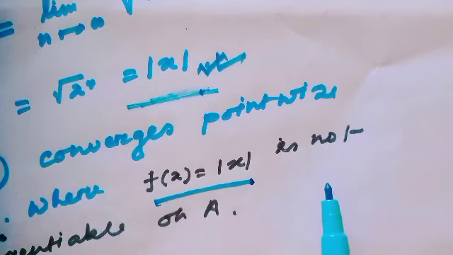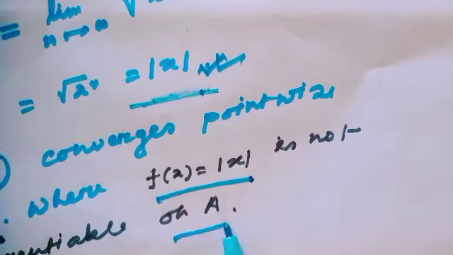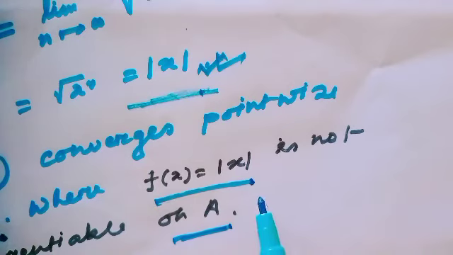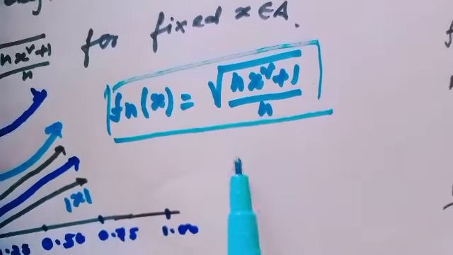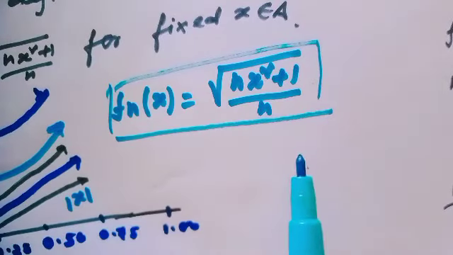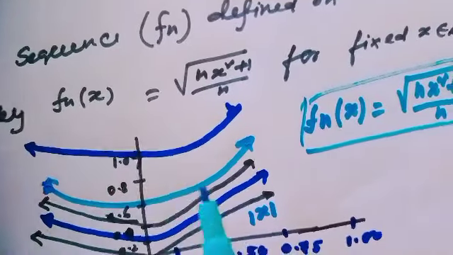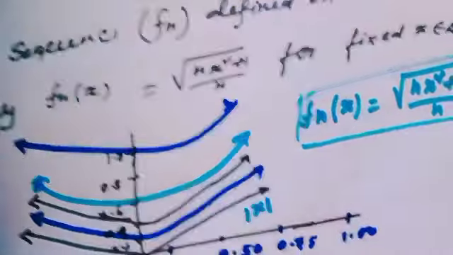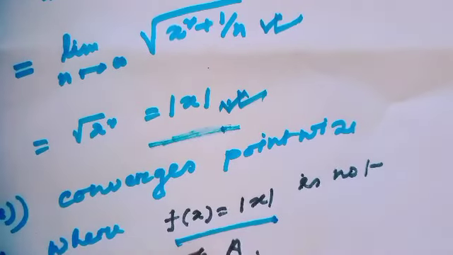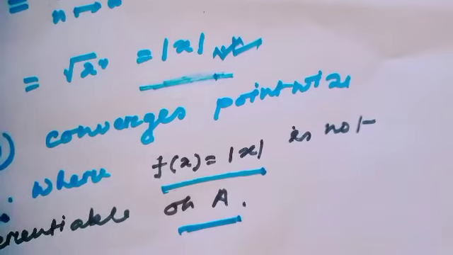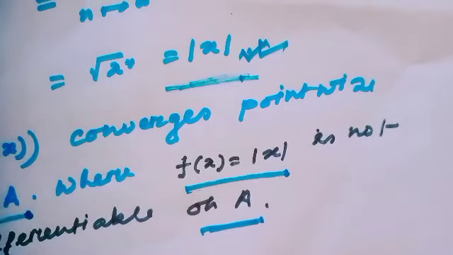And notice here f(x) is not differentiable on A, because we all know the absolute value of x is not differentiable at the point 0. Here notice, each term of the sequence of functions is obviously differentiable. That means this sequence of functions is differentiable, but it converges to f which is not differentiable at the point 0. Therefore, we can easily see that in a sequence of functions, pointwise convergence does not necessarily preserve differentiability.